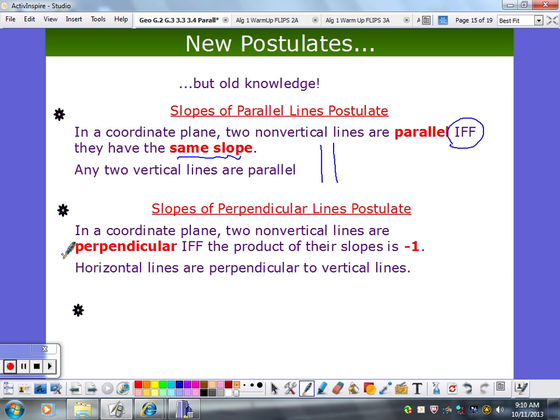We also have perpendicular lines. In a coordinate plane, two non-vertical lines are perpendicular if and only if the product of their slopes is -1. Well, that's different than what we said before. Didn't we say if they have negative reciprocal slopes? So what's going on here? This is slightly different. Why? What's going on? Oh, really? We don't know. Thomas, how come?